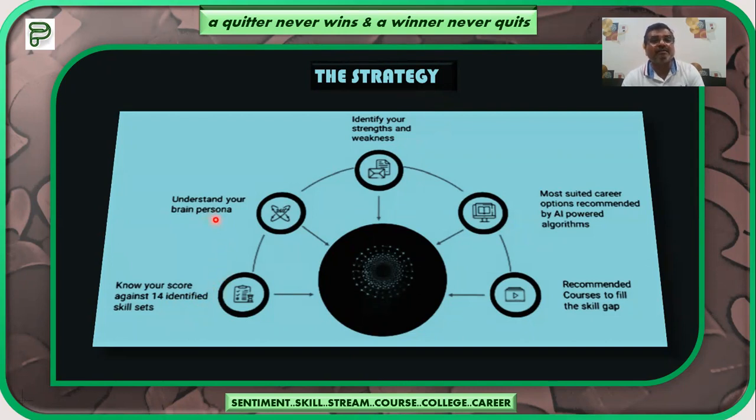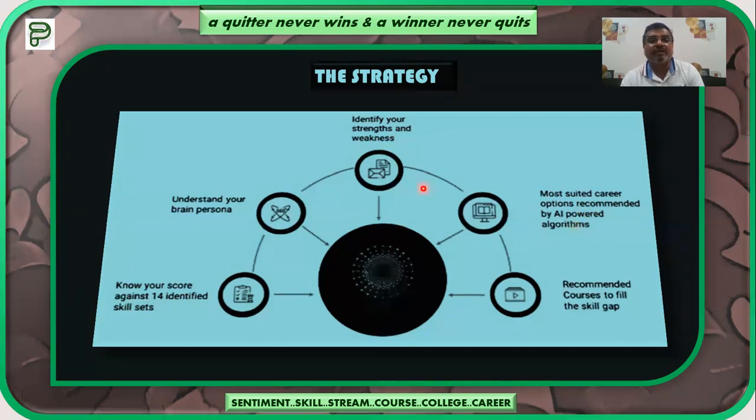We will understand the brain persona, what kind of brain you have, and the capability of the brain. It can be measured artificially with our machine learning technology: the 10 brain areas, what they are responsible for, and what your efficiency is for all those brain areas respectively. We will identify your strengths and weaknesses, and the most suited career.